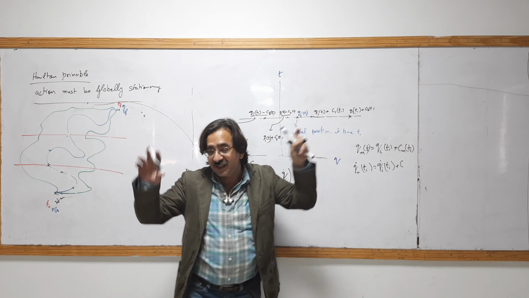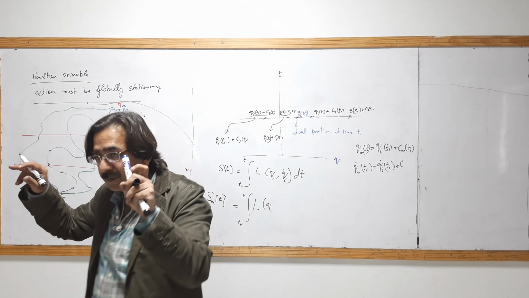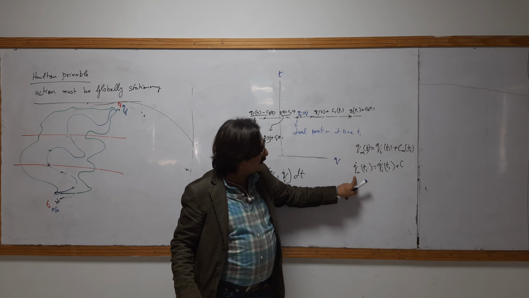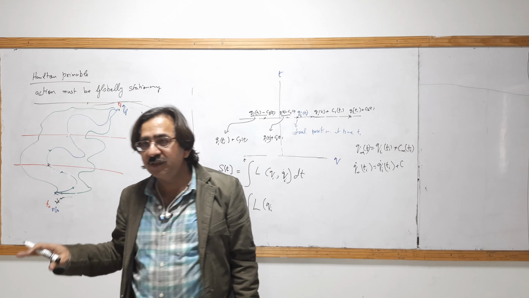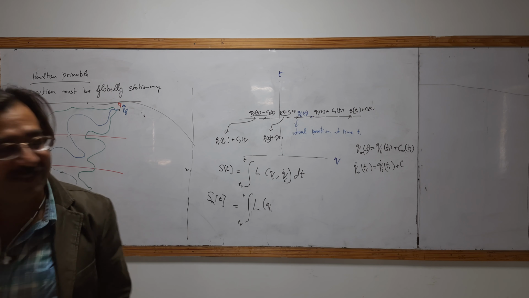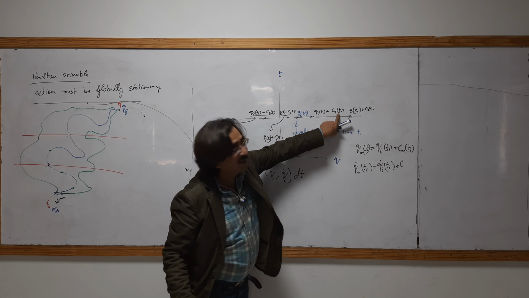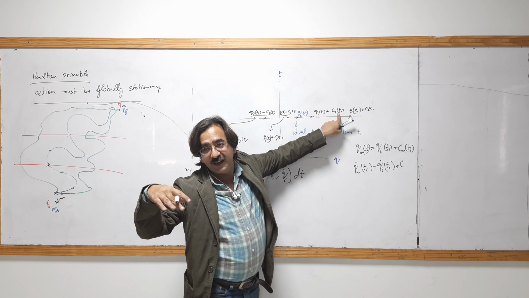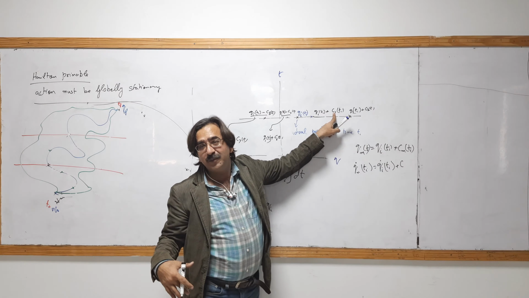It will also be a function of that position. Actually, if that is changing with respect to time, the C will also be changing with respect to time. This is not constant like you are considering. This is the constant which we are adding on, constant along that line. But if this Q is varying, then this constant will also be varying.